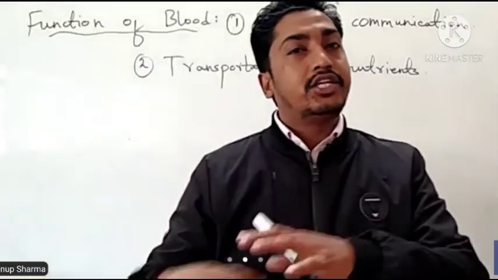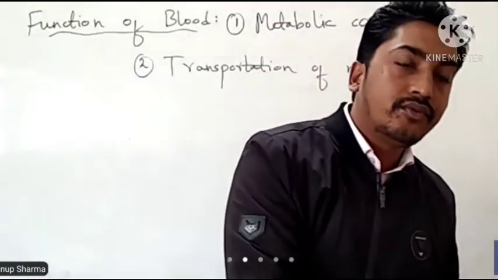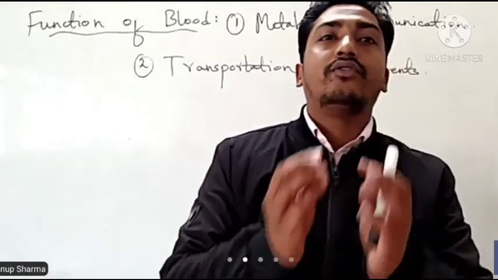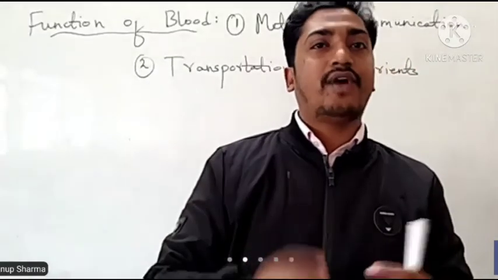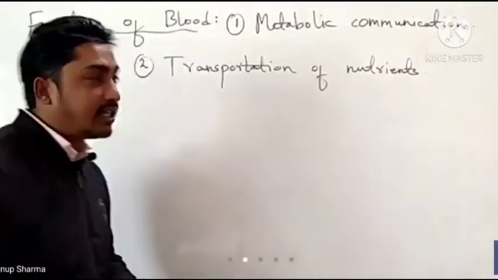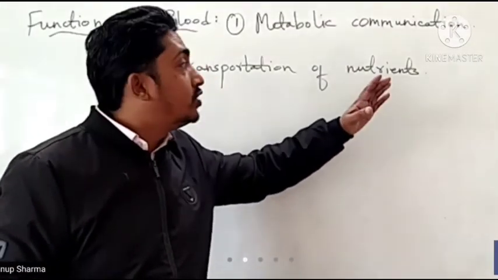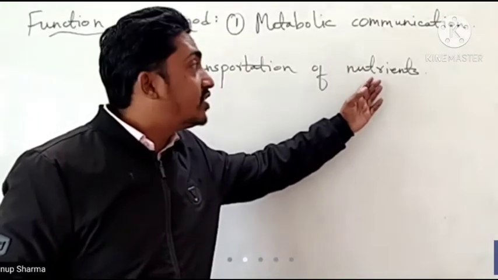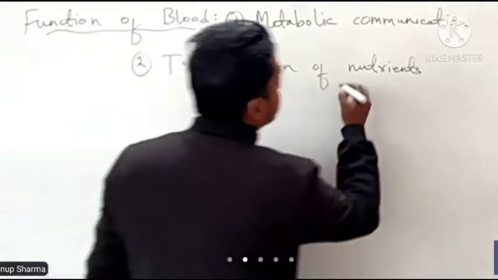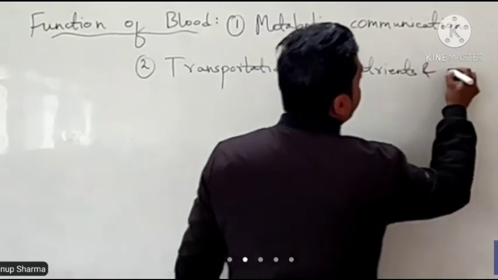Due to the reaction of oxygen, this food gets burned and finally gives energy. That means blood transports nutrients, and nutrients and gases also.